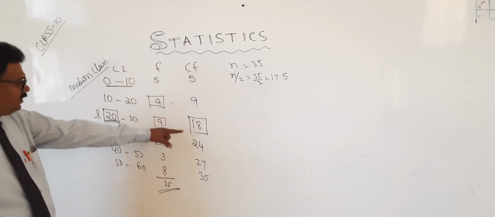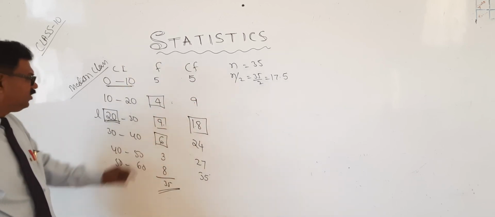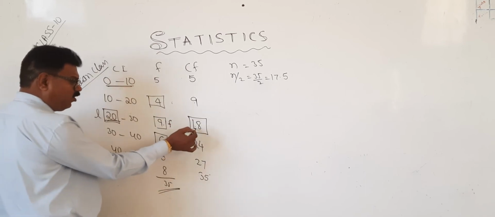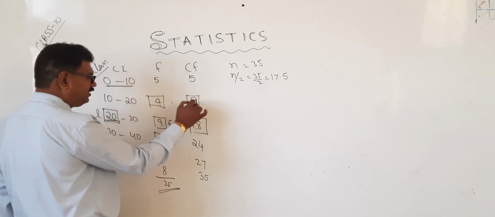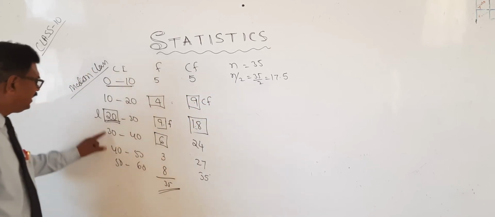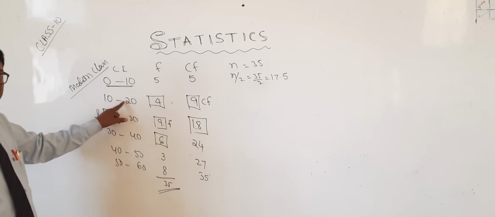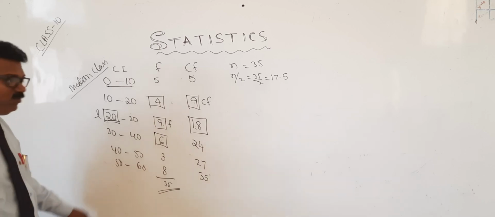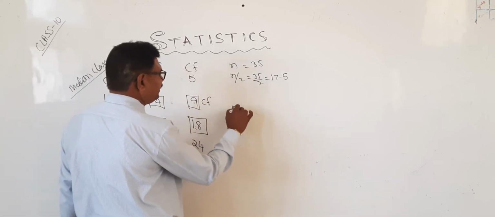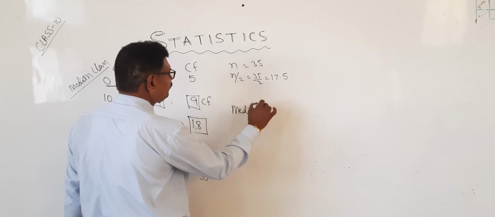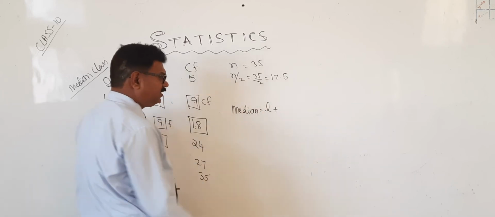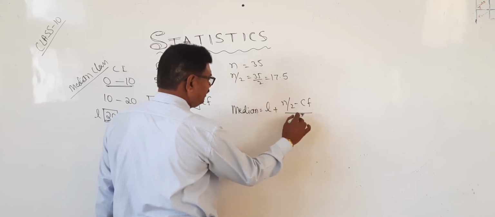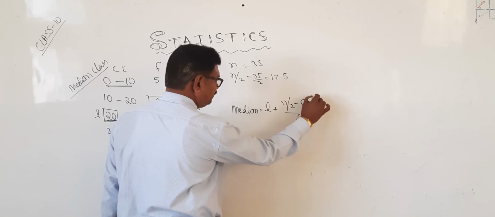Okay. Now we have to find n by 2, and the concerned frequency is f, and above it our median is CF. And here L, and what is the class size h? 20 minus 10, or 40 minus 30, or 60 minus 50. It will be the same. What is our formula? Median is equal to L plus n by 2 minus CF, divided by f, into h.